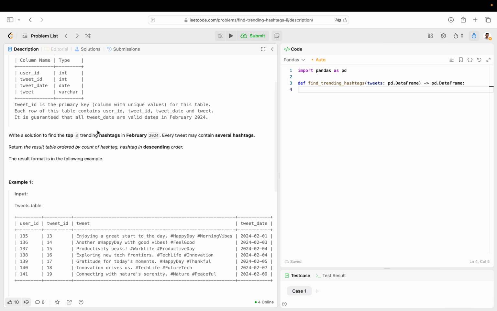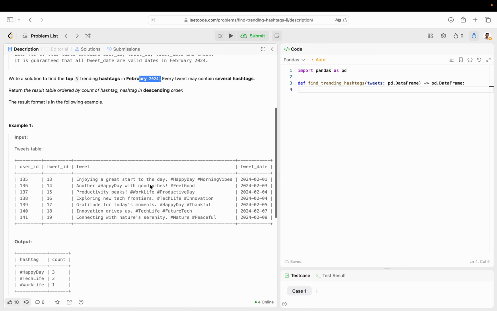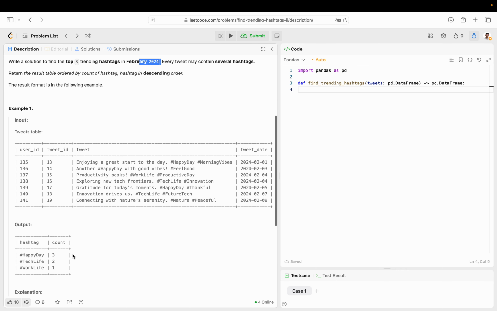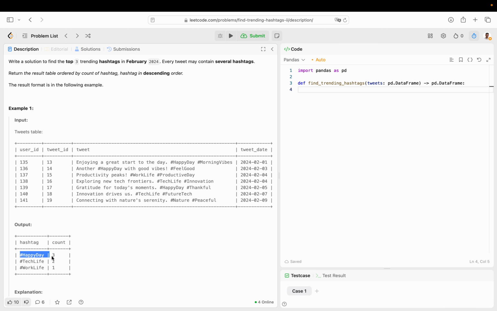So what they want you to do is write a solution to find the top 3 trending hashtags in 24. It doesn't really matter because all of them are 24, and just sort in descending order. So basically any word that starts with a hashtag, count how many times it appears in the whole thing. So happy day appears 3 times, 1, 2, 3. And then tech life appears 2 times, so 1 and 2, and then work life appears once.